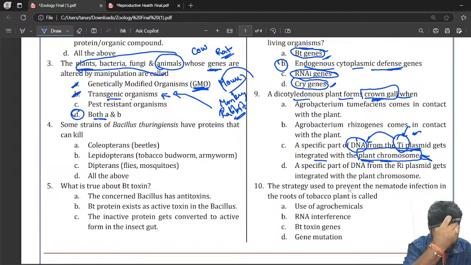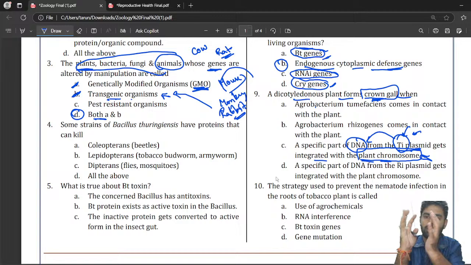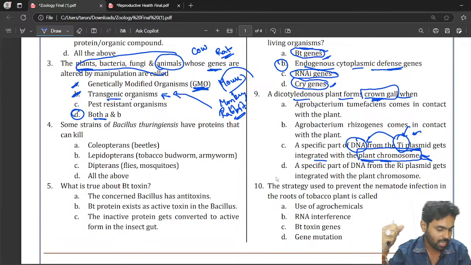It's a disease. Crown gall is a disease that forms on dicotyledonous plants when the bacterial pathogen, what is that pathogen? Agrobacterium tumefaciens infects the plant. So then in that case, what happens? That is the crown gall formation. It will be like a small bunch starting to form on the plants. Small knot or bunch-like structures will start forming. That is your crown gall formation.